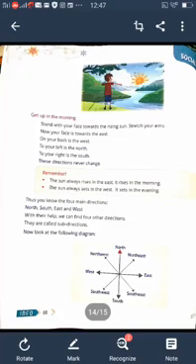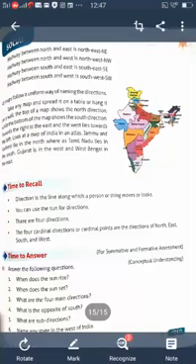Understood, children? Now answer the following questions. There are 6 questions given. I will give the answers for all these questions. So first, the main one: answer the following questions. First one: When does the sun rise? The sun rises in the morning. What is the answer for the first question? The sun rises in the morning.